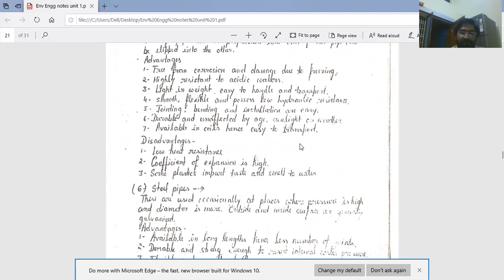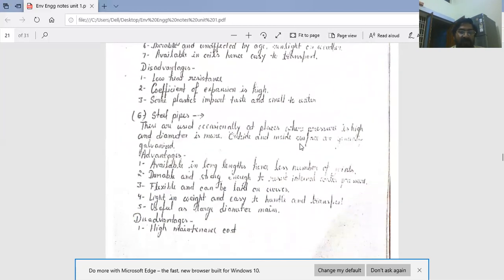Next is steel pipes. They are used occasionally at places where pressure is high and diameter is more. In these pipes, outside and inside surfaces are generally galvanized. Advantages of steel pipes are: available in large lengths, hence fewer joints.